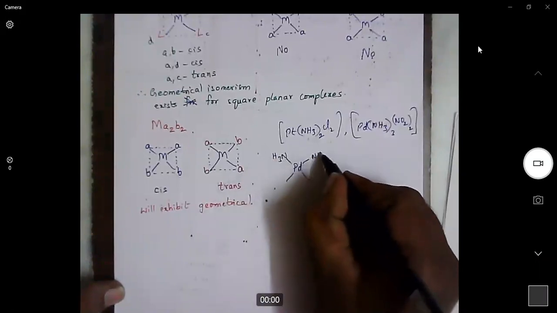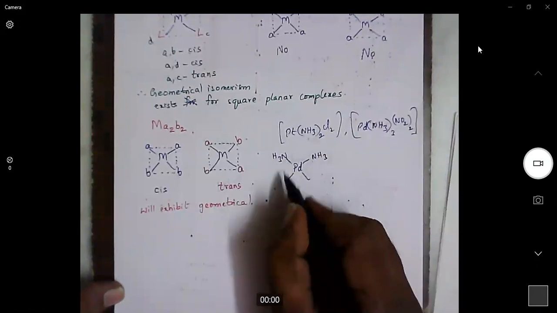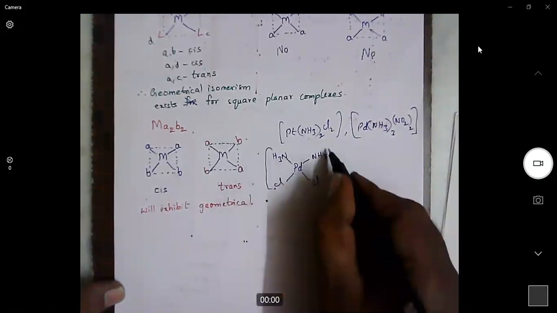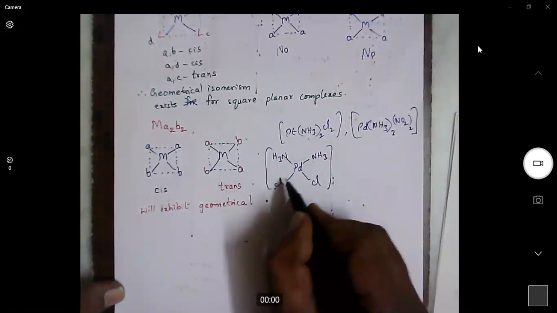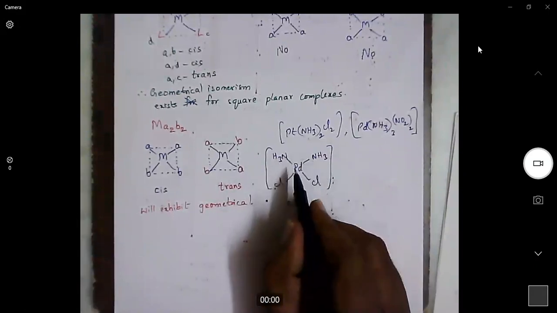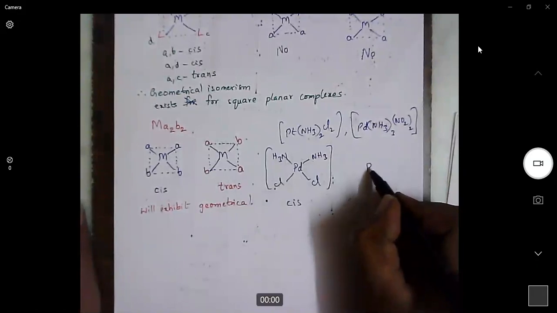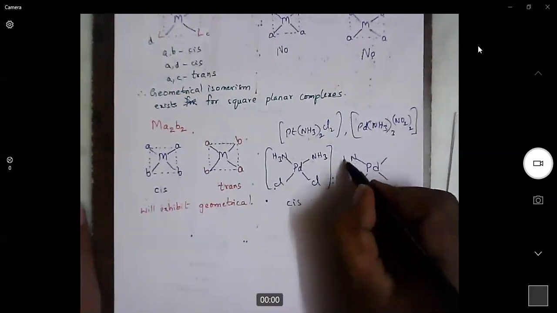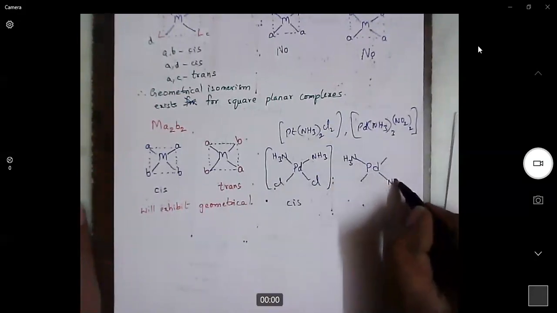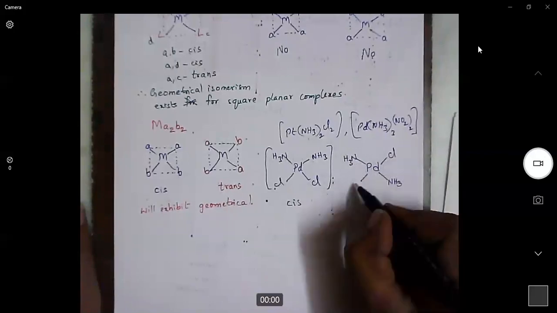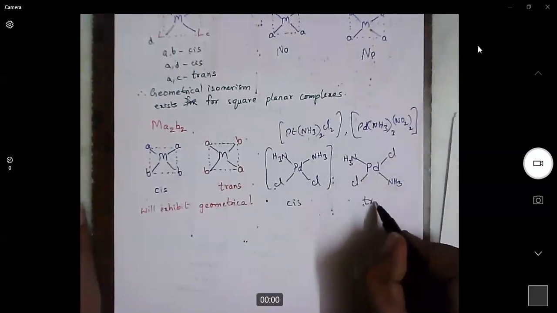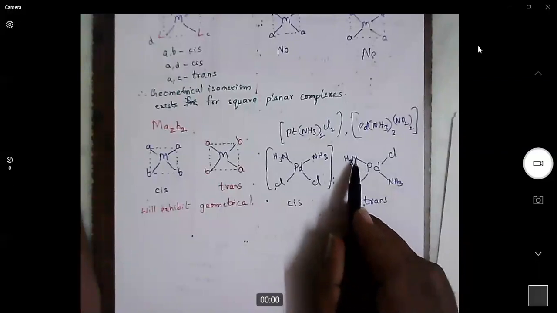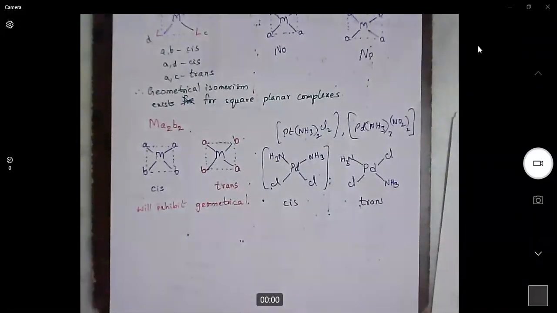Here, nitrogen is bonded with the metal, so we need to write the ammonia ligand like this. Cl, Cl. This is the cis isomer because both chlorines, and both ammonia ligands, are cis to each other. This is the trans isomer. Here both the chlorines are diagonally placed. Also, both ammonia ligands are diagonally placed.